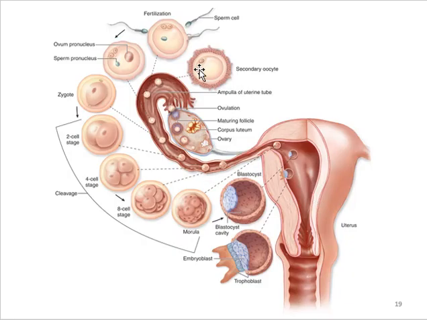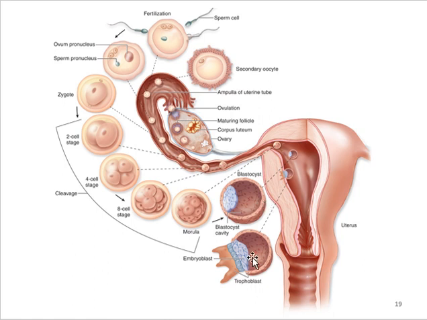Here you can see the secondary oocyte, the penetration, then the pronuclei, then the zygote. So in the first week the whole ball-like structure is known as a zygote. In the 2-cell stage cleavage starts, then the 4-cell stage, then 8-cell, then the morula, which is going to enter the uterine cavity. Then the blastocyst forms; this total is the blastocyst, this is the blastocystic cavity, this is the inner cell mass, this is the embryonic pole, this is the abembryonic pole.